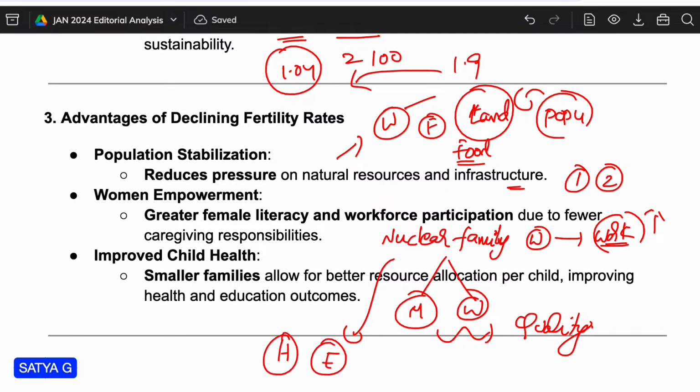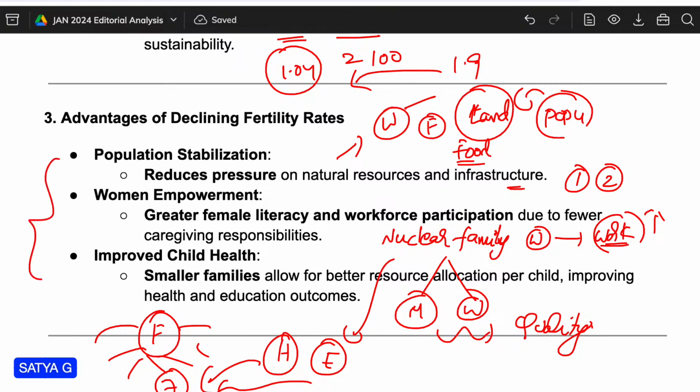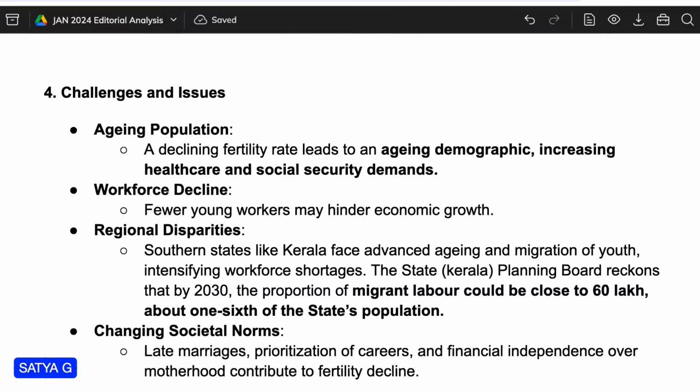If a family has nearly 7 children, let us assume, what will happen? The allocation to all people is very difficult, right? So these are the three key important advantages when fertility rates are decreasing or population is going to stabilize. So that you can mention in your answers.